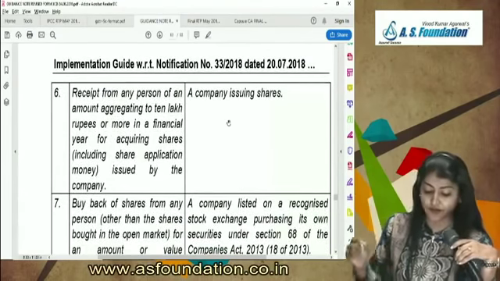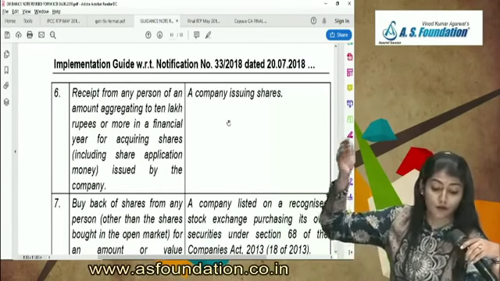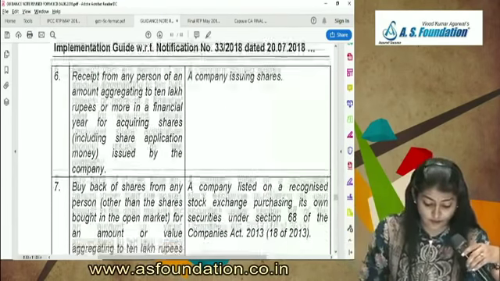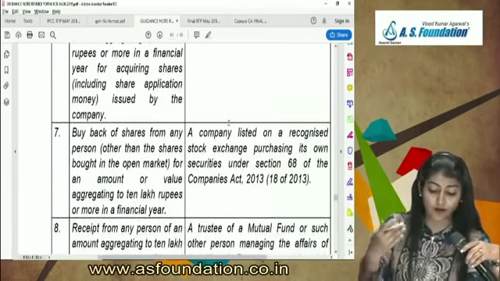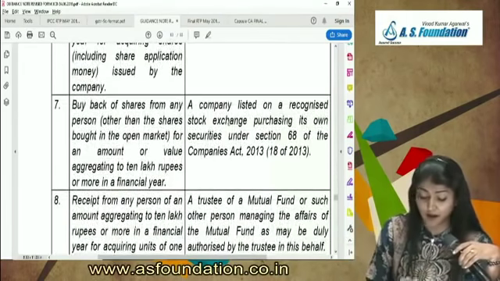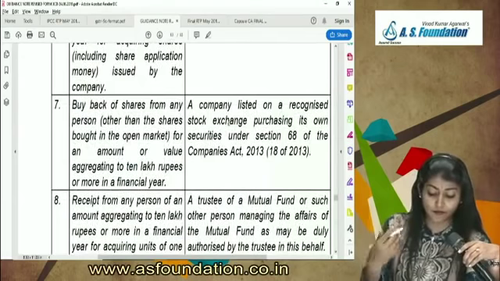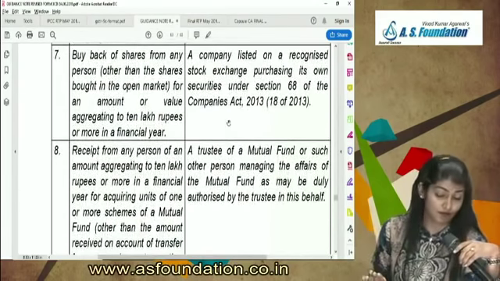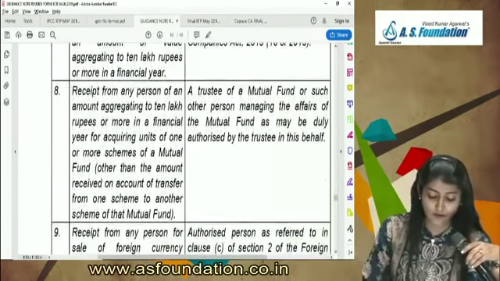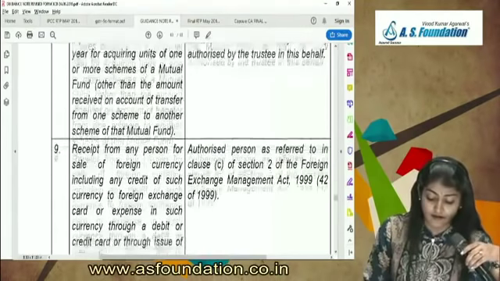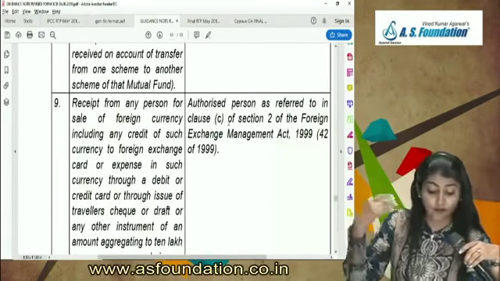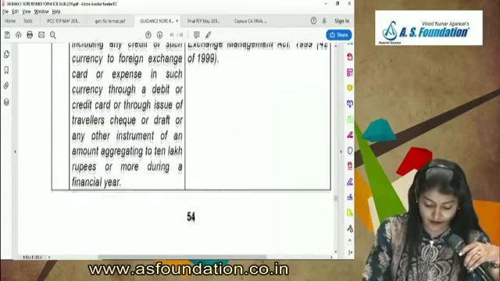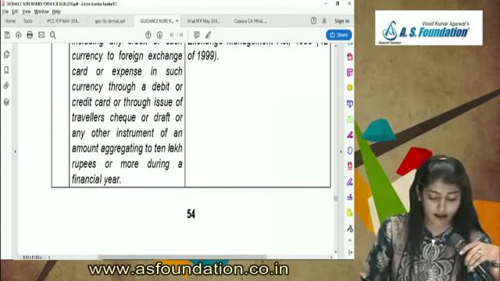A company issuing shares: a receipt from any person for an amount aggregating 10 lakh rupees or more in a financial year for acquiring shares issued by a company. Buyback of shares from any person for an amount exceeding 10 lakh rupees. Receipt from any person for sale of foreign currency, including any credit, again an amount exceeding 10 lakh rupees or more.